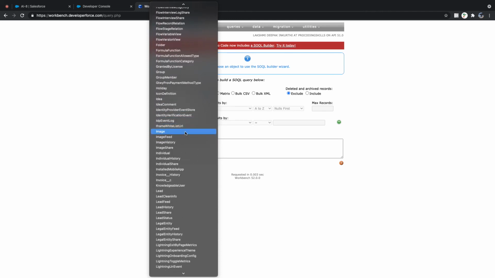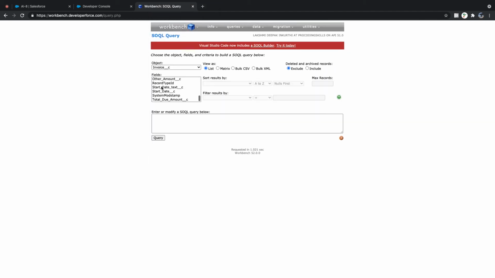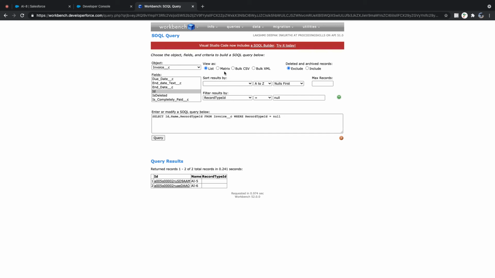Yes, Invoice. There are too many objects you have in Salesforce. These are standard objects. Invoice. I don't need balance. Where is record type ID? I need the ID field, the name field, and the record type ID field. Filter results by record type ID not equal to null, right? Yes. You should get only those two records.